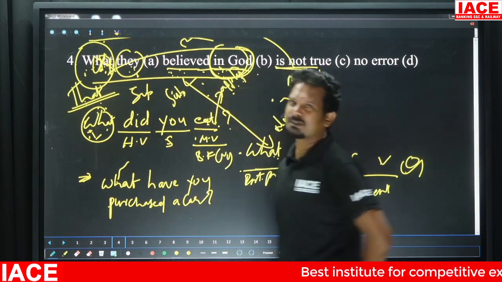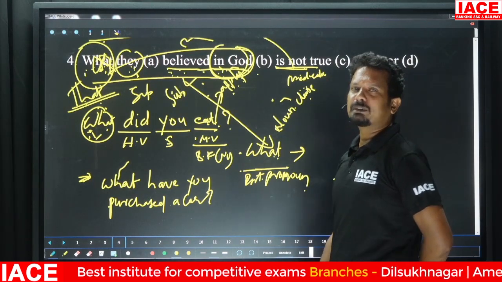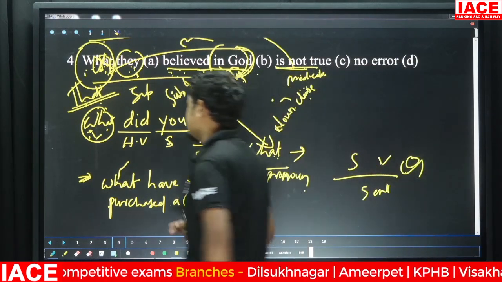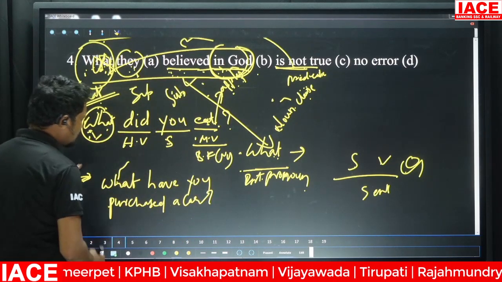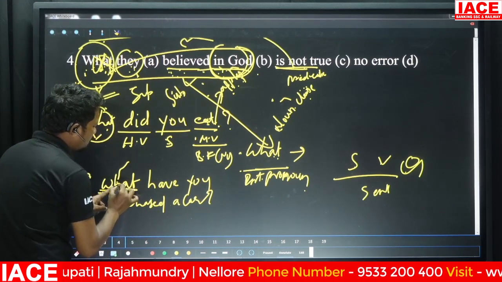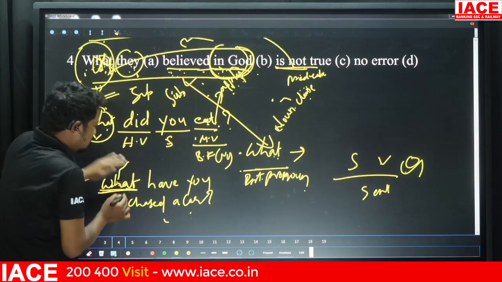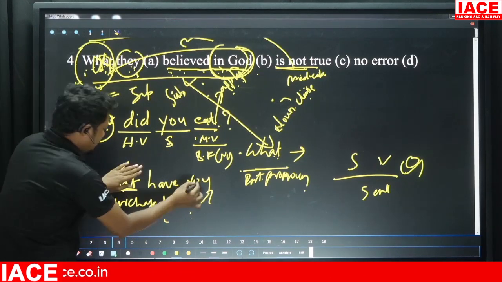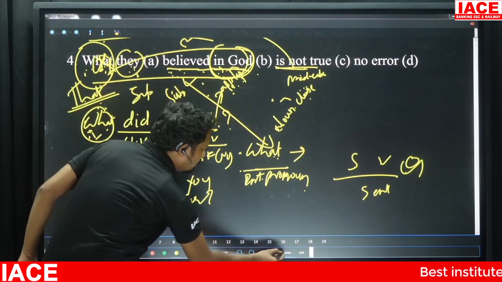I think this sentence is weird, right? At the first go itself, we can identify the sentence. But when we are reading, it is sounding incorrect to you. The reason being, what have you purchased a car? We have actually used what for the car itself. When there is an answer, why would you use what here? So you would simply eliminate this. Have you purchased a car? There is only one sentence, which is your interrogative sentence.